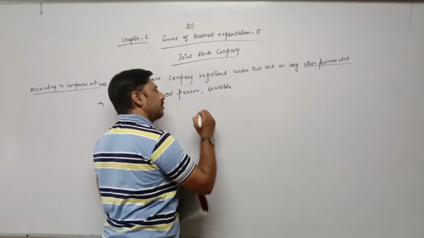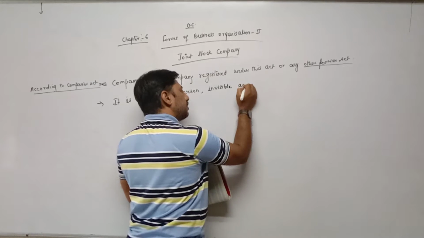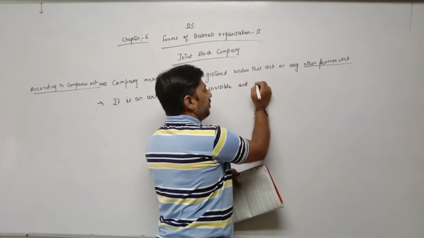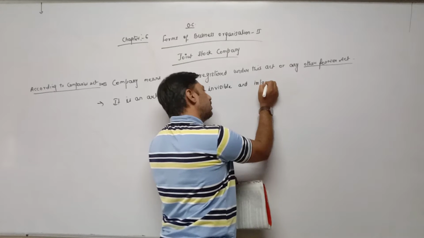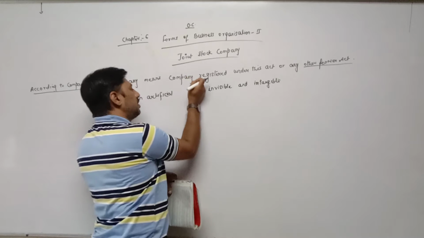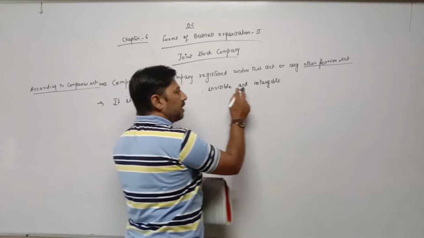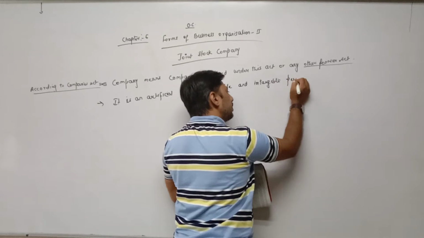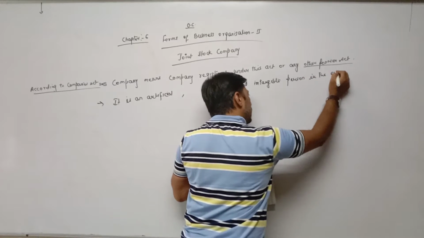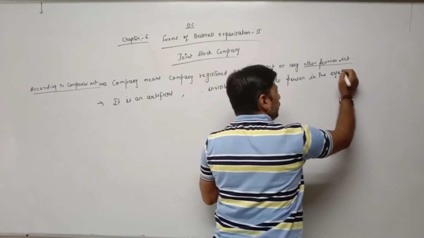It is an artificial, invisible and intangible person in the eyes of law.